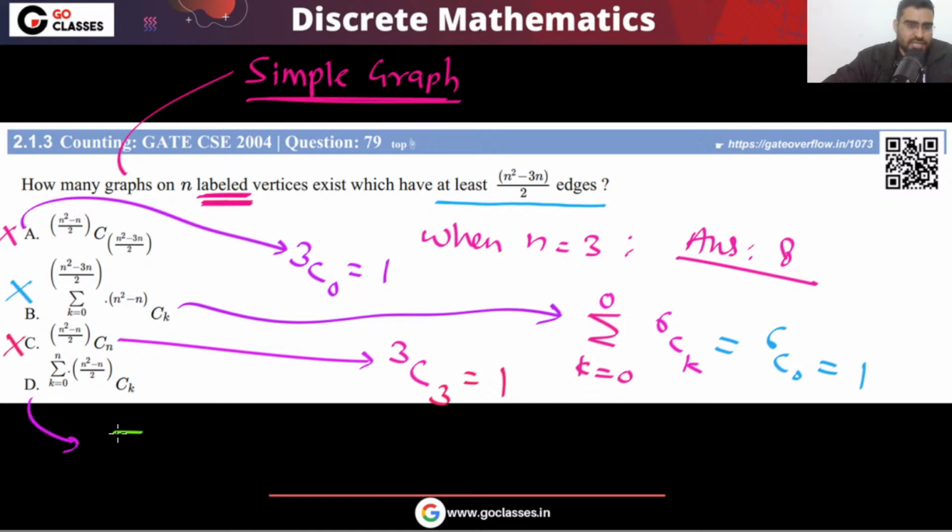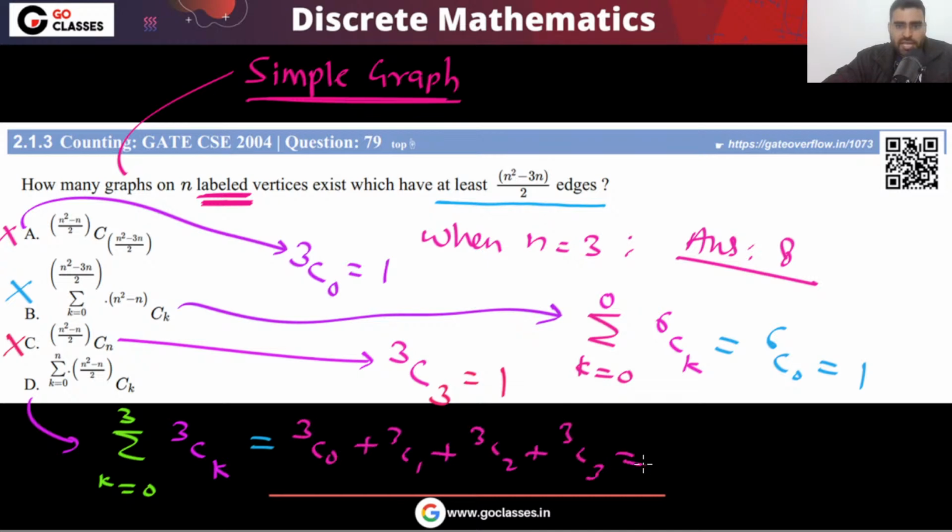This option D is saying summation from k equal to 0 to n, 3ck. Yeah, this is correct, right? Yes or no? Because this will give you 3c0 plus 3c1 plus 3c2 plus 3c3, and that is your 2 power 3. Okay, and that is 8. So the answer will be 8.